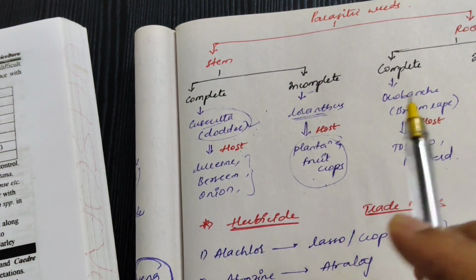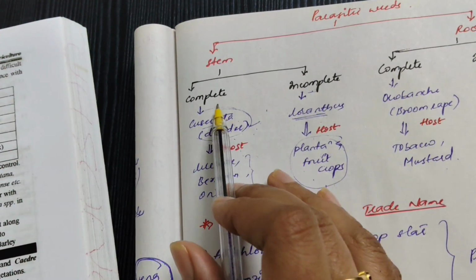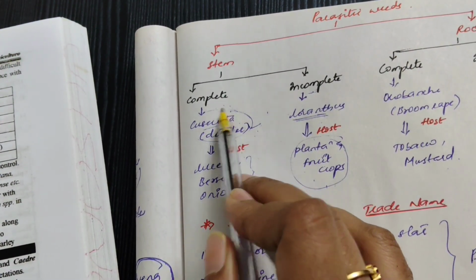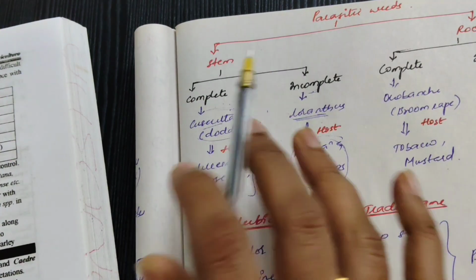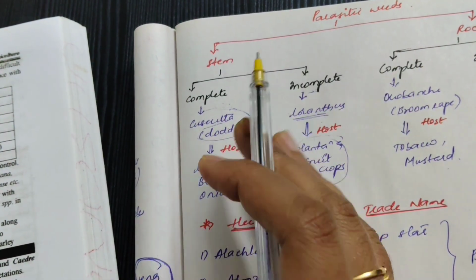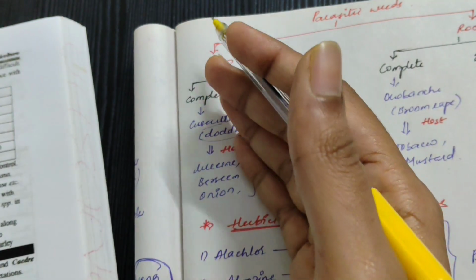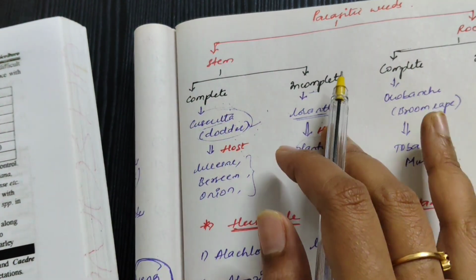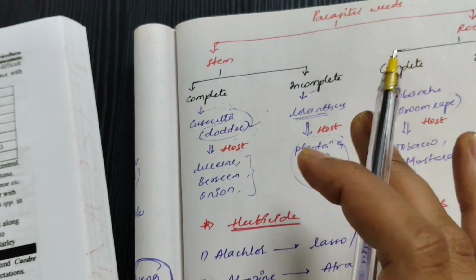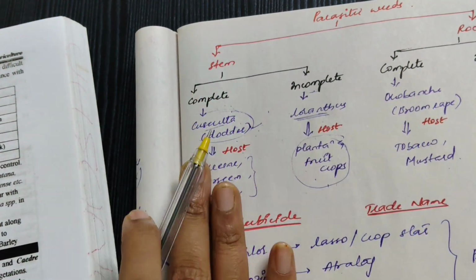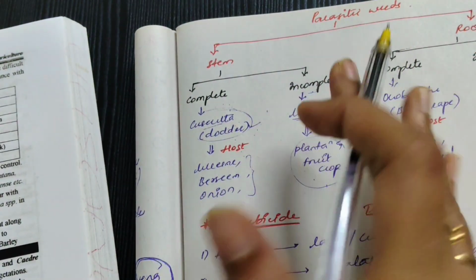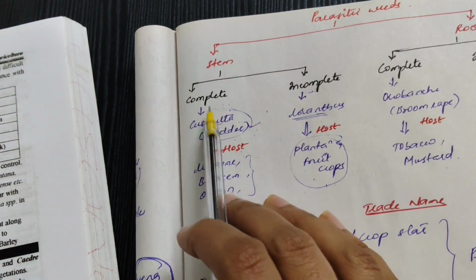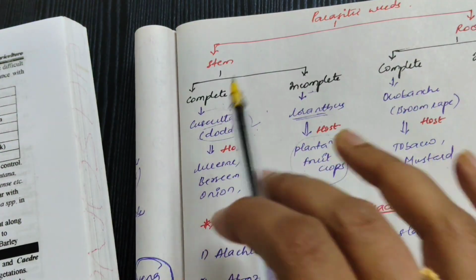If you see the definition, complete means they don't have chlorophyll and derive food from the host. So in complete parasites they cannot prepare their own food, so they depend completely on the host plant. Incomplete means they have chlorophyll and depend only on water, minerals and nutrients. Both food and water means complete; only water, no food, means incomplete. The examples are important, and which parasite type each comes under is important.